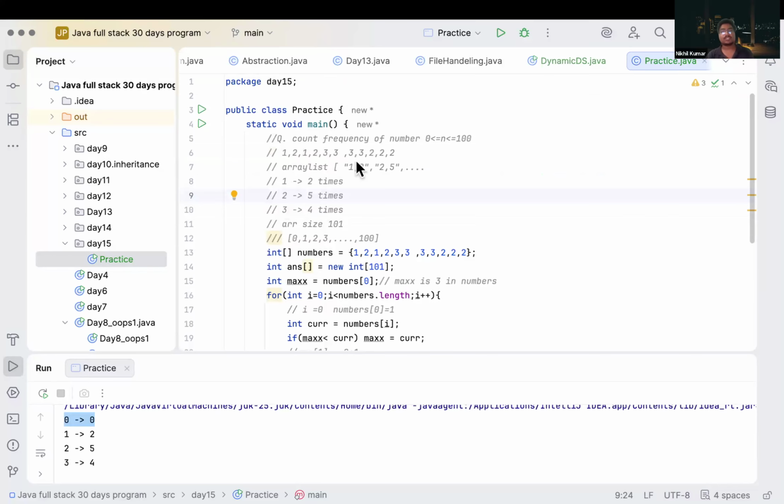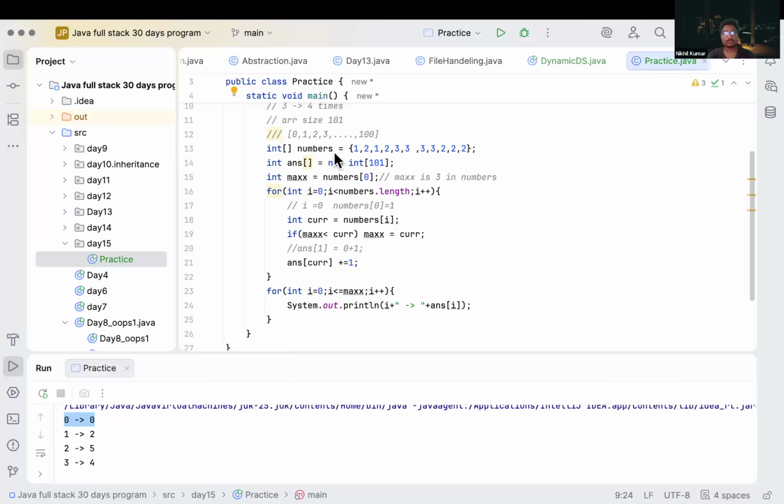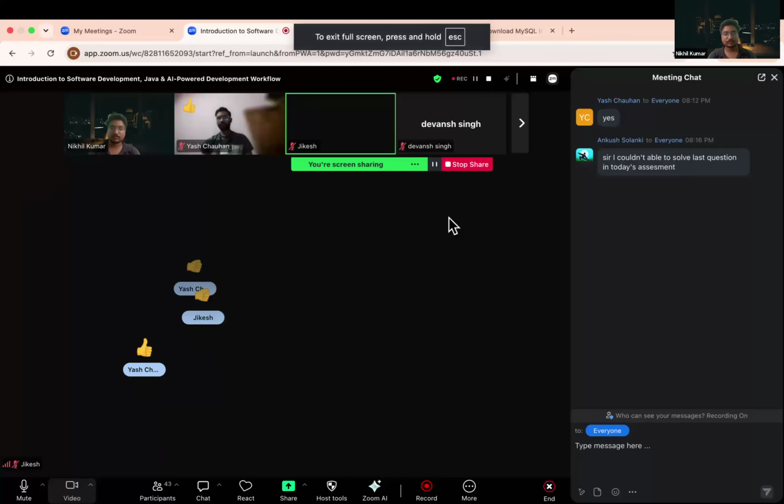Is it clear how we can do it, using an array only when we have fixed numbers? Any doubt in this? You can ask.